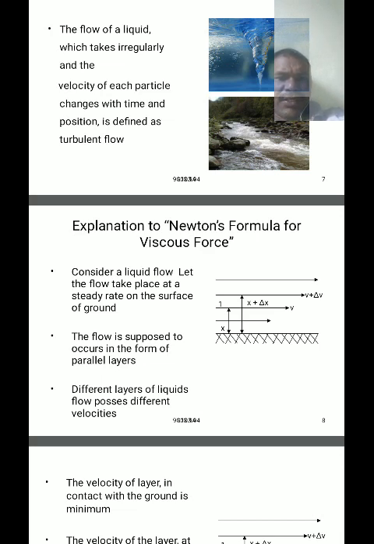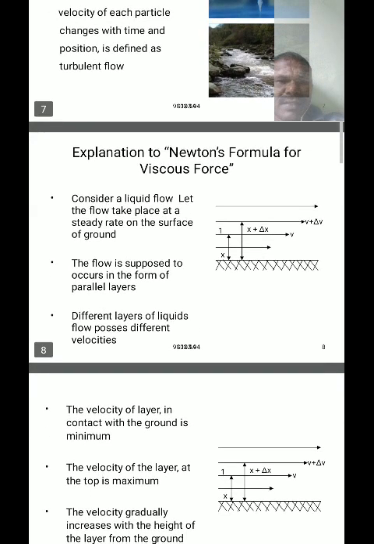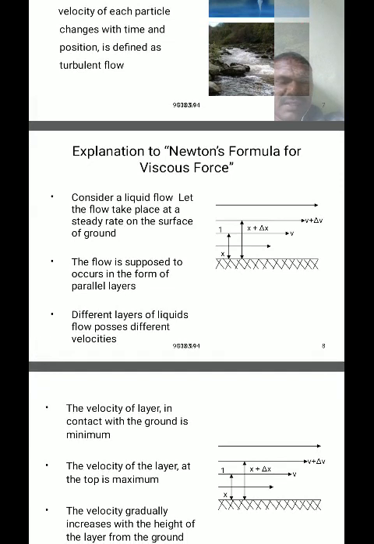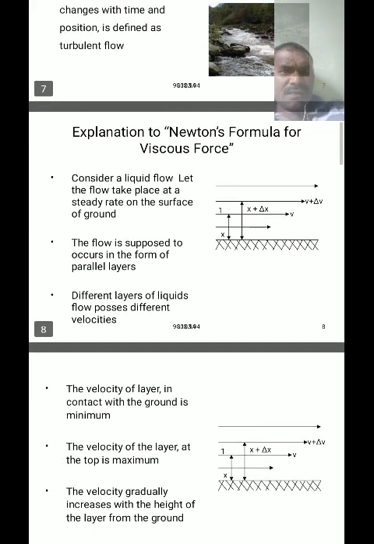The flow is supposed to occur in the form of parallel layers, and different layers of the liquid flow with different velocities.